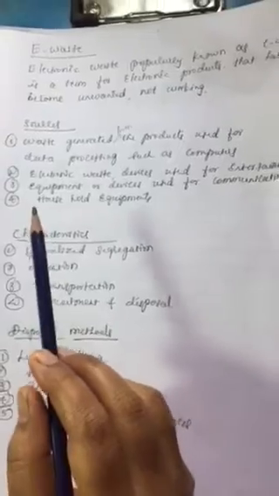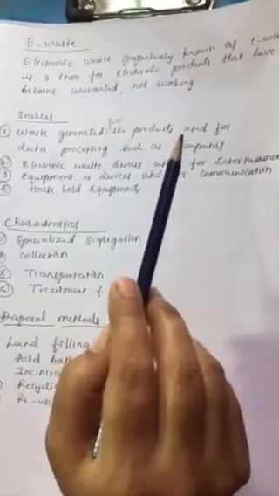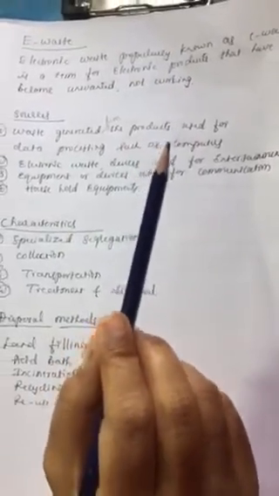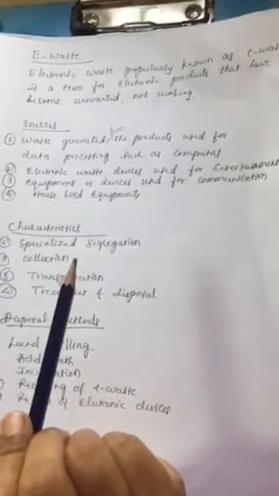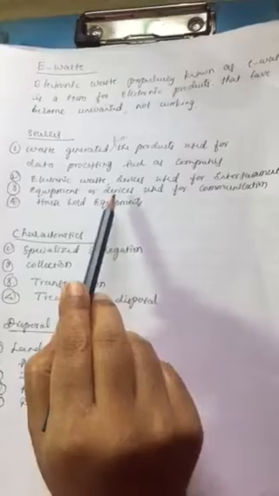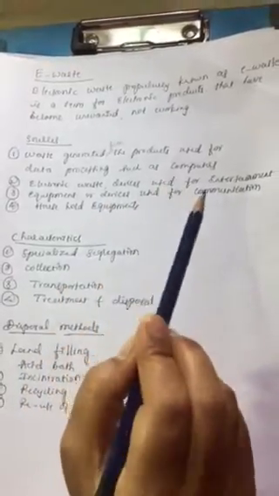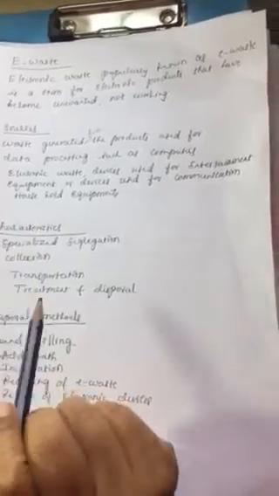Let us list out the sources of e-waste. First one, waste generated from the products used for data processing such as computers, computer devices like monitor, speakers, keyboards, printers, etc. Second one, electronic waste devices used for entertainment purposes like TV, DVDs and CD players.